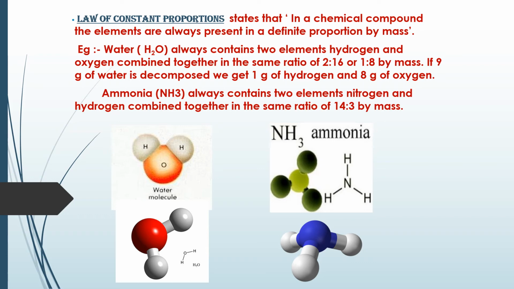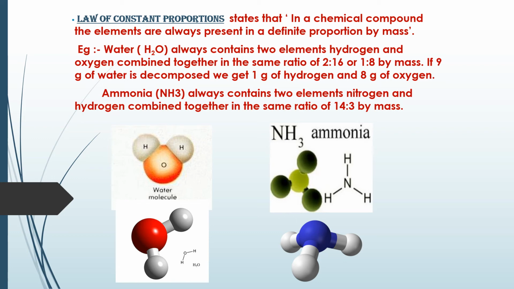Let us take the example of water. You have two atoms of hydrogen and a single atom of oxygen. But let us see the proportion by mass. By mass means hydrogen is 2 grams and oxygen is 16 grams by mass. Okay. Atomic mass units, 1 atomic mass unit for each hydrogen, and oxygen 16 atomic mass units.